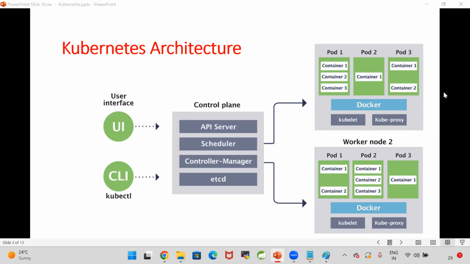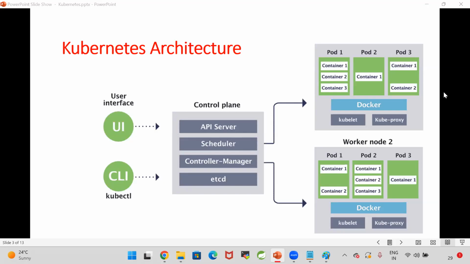Once the request is received by API server and stored in the etcd, the scheduler will go to etcd and check what requests are in the pending state. Scheduler has to schedule those requests in the worker nodes. Worker nodes will be connected to the control plane.